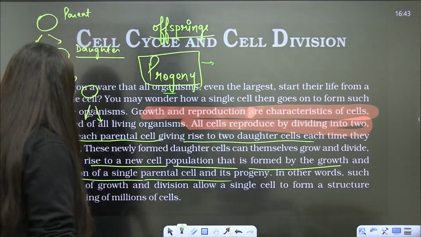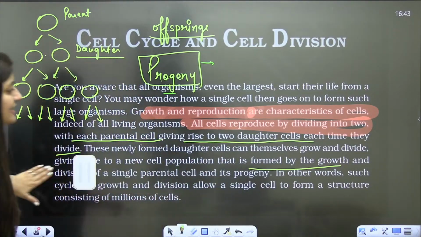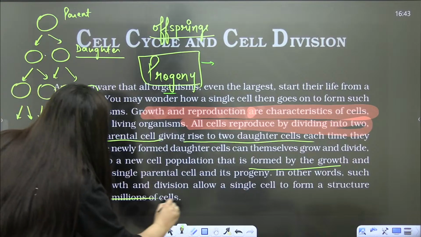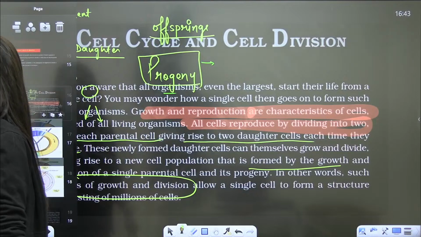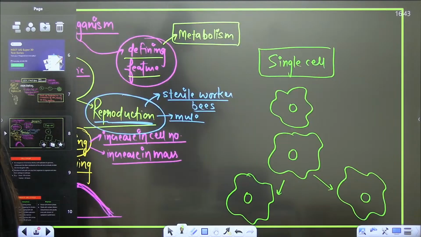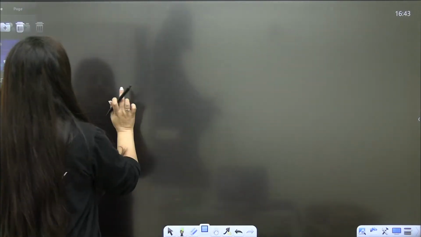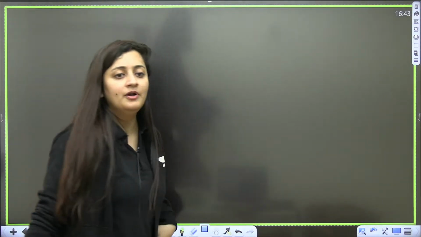Done? So cycles of growth and division allow a single cell to form a structure consisting of millions of cells. Cycles of growth and division. So that is why cell division is something very important. So I hope now the basics are clear. Now this NCERT part is clear to you all. Are you able to understand it? Are you enjoying the topic? It's not a very simple topic.